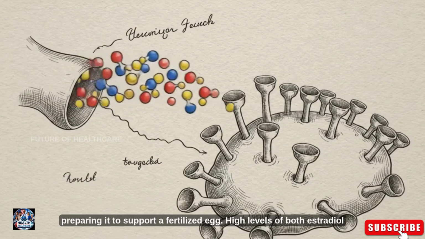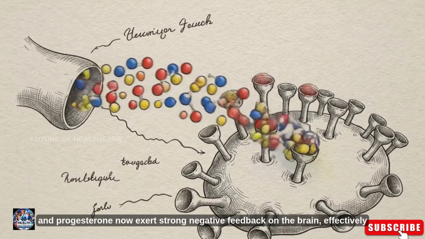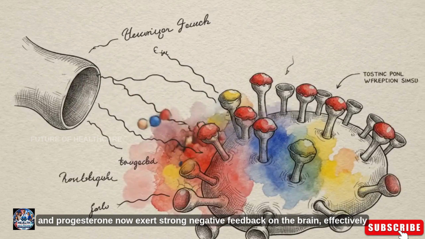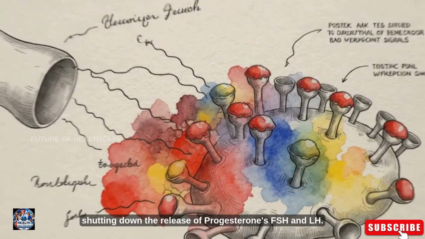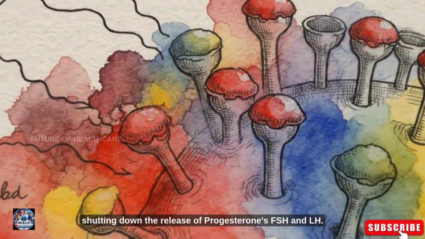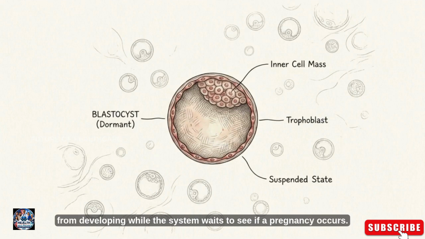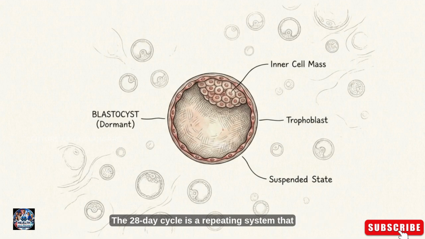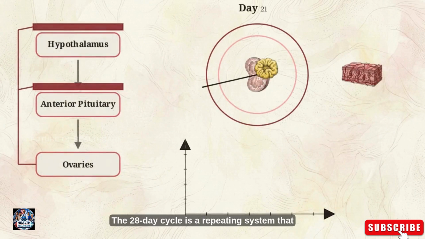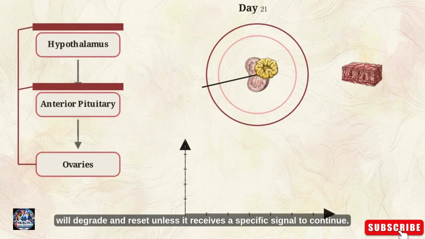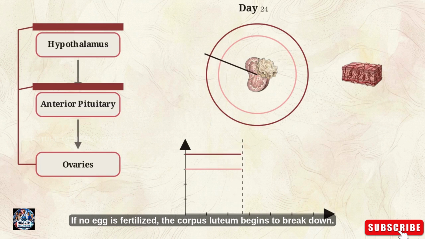High levels of both estradiol and progesterone now exert strong negative feedback on the brain, effectively shutting down the release of FSH and LH. This shutdown prevents any new follicles from developing while the system waits to see if a pregnancy occurs. The 28-day cycle is a repeating system that will degrade and reset unless it receives a specific signal to continue. If no egg is fertilized, the corpus luteum begins to break down.